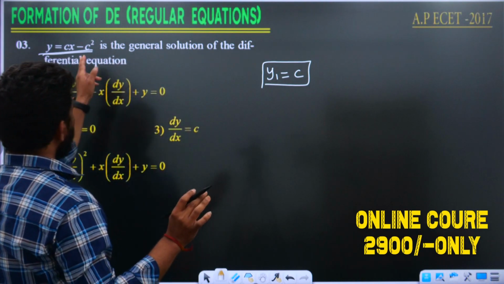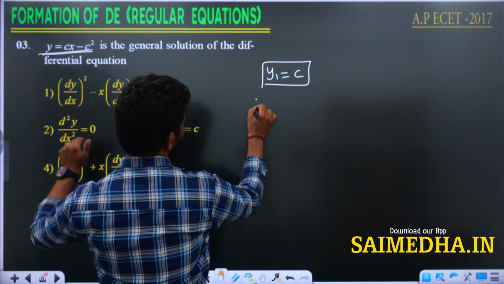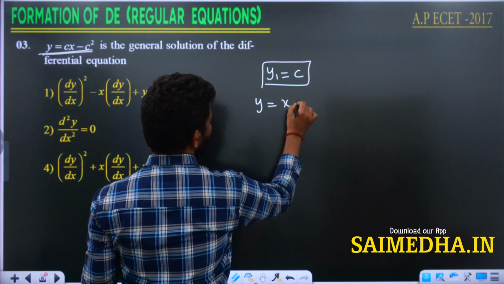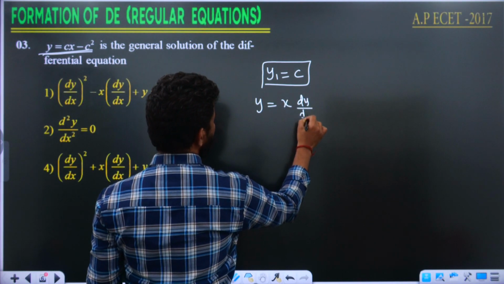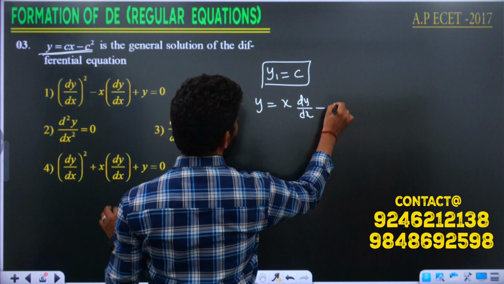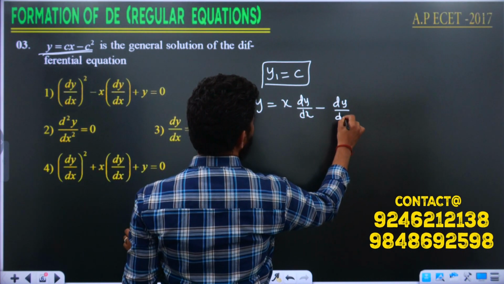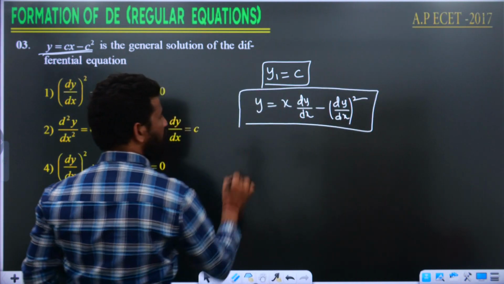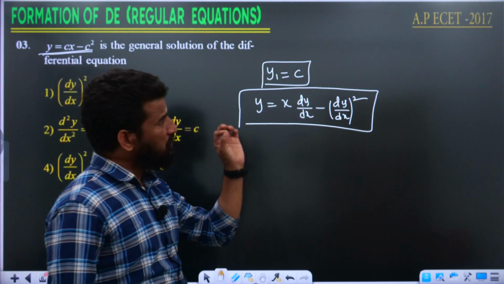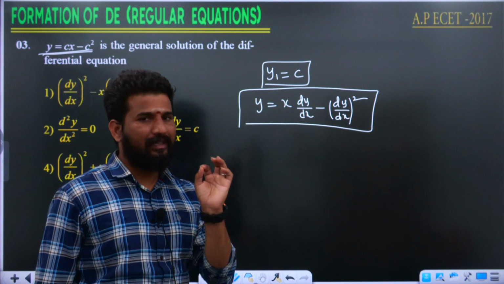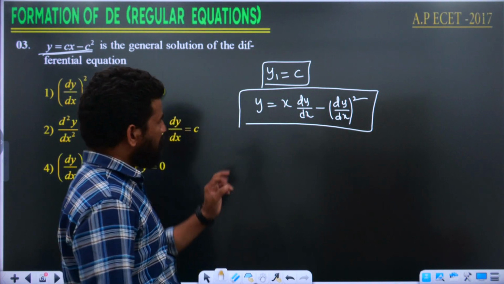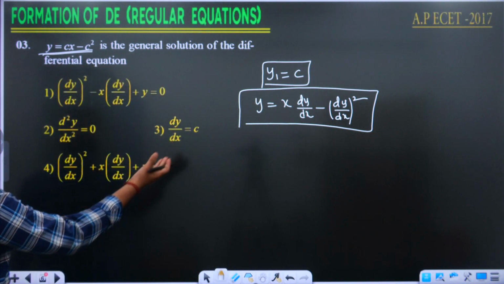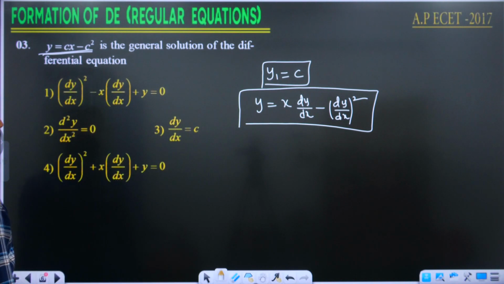If you replace c by y1, it is going to be y is equal to x into y1 minus c square, where y1 is nothing but dy by dx and c square is nothing but dy by dx whole square. That's it. This is given for 1 mark in the ECET 2017 AP exam. Okay. So what would be the answer then? Look at the options. Definitely you are going to get an answer in this.